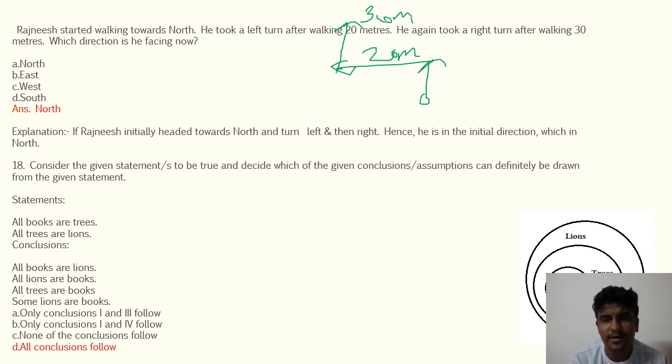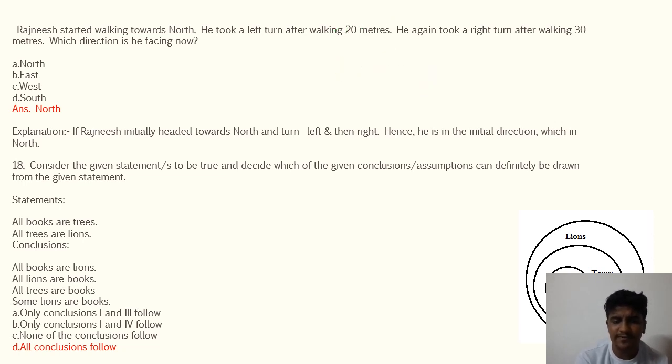Obviously north again. What is important here is that when you make him take a left, you have to check left and right from his own direction, not from the opposite direction, otherwise it will be a mirror image. So that direction giving is very important. The answer will be north.